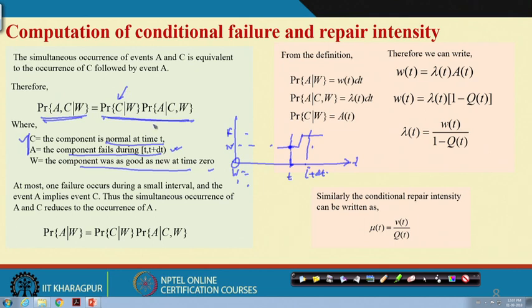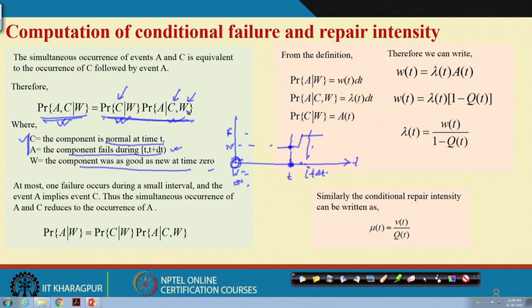And the second one is that the component fails, given two conditions. One, it is as good as new at time t equal to 0, and it is normal at time t equal to t. So, that C is talking about the component being normal at time t, W is talking about the component being as good as new at time equal to 0, and A denotes that the component will fail in between t and t plus delta t. So, this joint probability is the multiplication of these two probabilities.